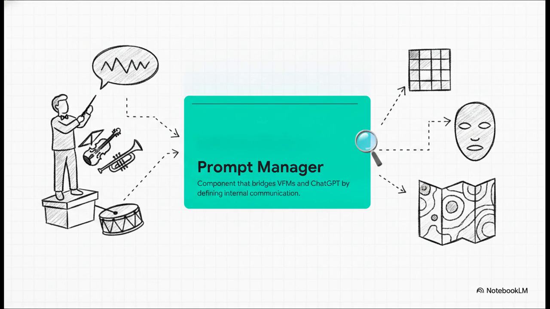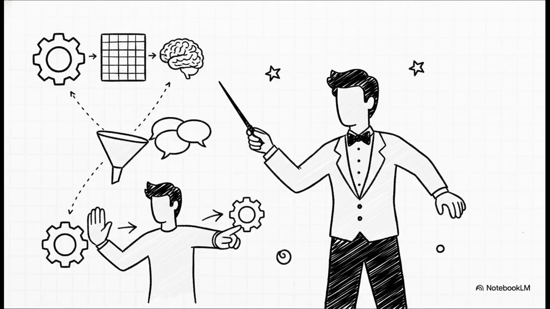It translates all that visual data into text that ChatGPT can actually process while defining the internal communication rules so your request gets executed perfectly. To keep this orchestra playing smoothly, the prompt manager has 3 main jobs. First, it explicitly tells ChatGPT the exact capabilities and the required input/output formats of every single visual model. Second, it literally converts visual info, like a PNG image or a depth mask, into a textual format so ChatGPT can read it. And third, it handles the histories, priorities, and any conflicts between these models so they don't trip over each other while working.